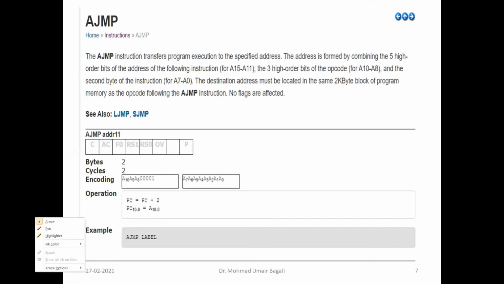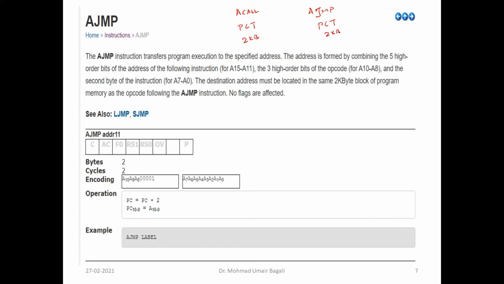Then we have absolute jump. And what does this absolute jump mean? Again, to differentiate between a call and a jump: here there will be a program control transfer, and in a jump also it is a program control transfer. And how far will it transfer the program control? Within 2 KB of memory. Here also within 2 KB of memory, but in a call, it is going to return back to the calling program.